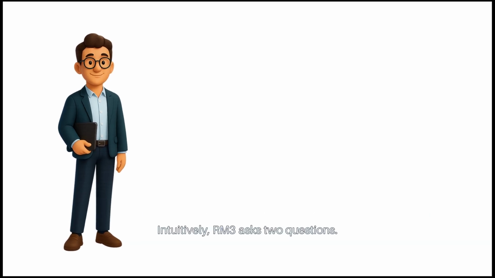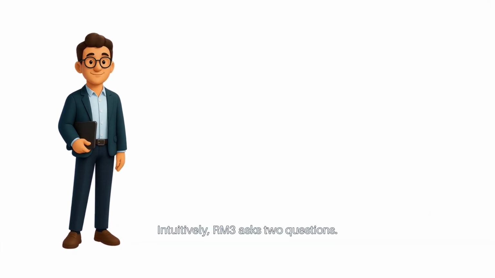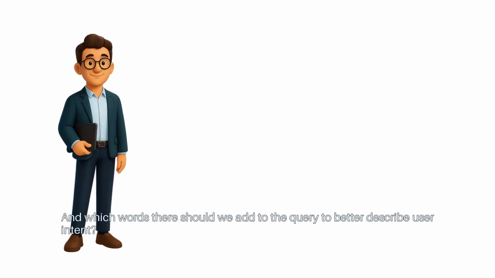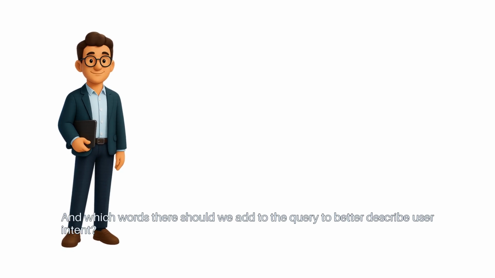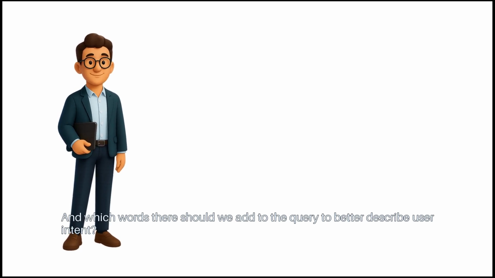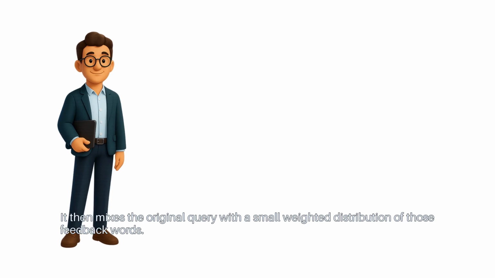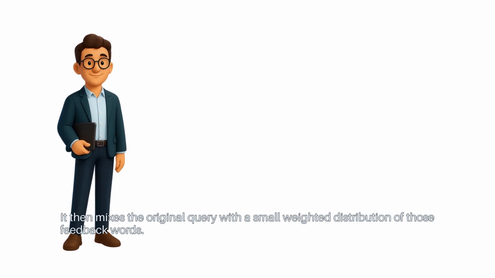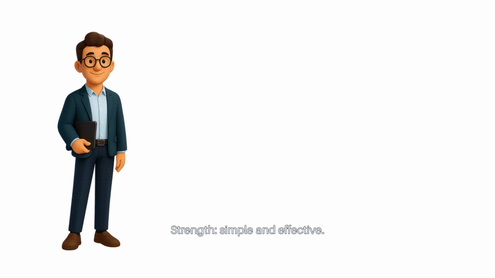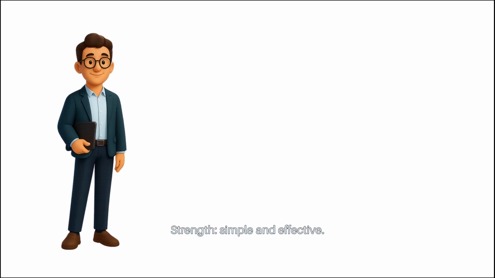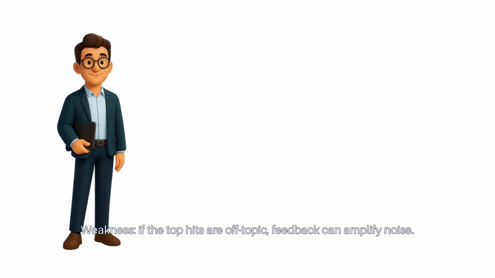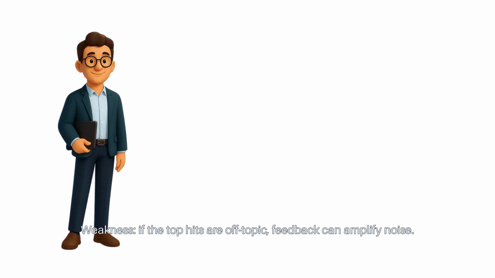Intuitively, RM3 asks two questions. What do the top hits talk about? And which words there should we add to the query to better describe user intent? It then mixes the original query with a small weighted distribution of those feedback words. Strength: simple and effective. Weakness: if the top hits are off-topic, feedback can amplify noise.